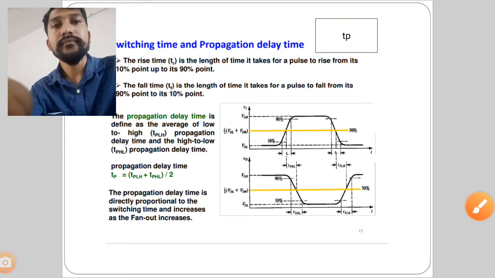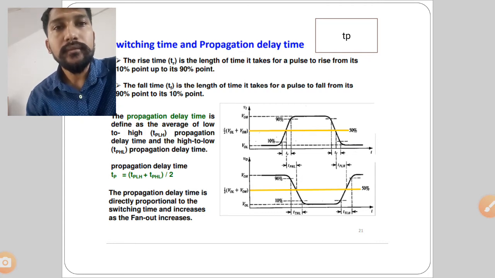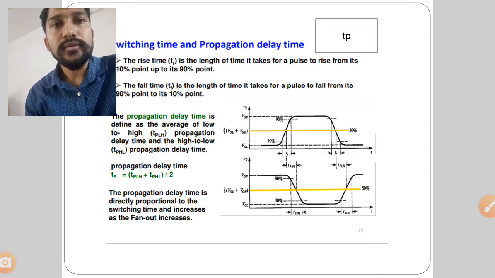First parameter which we are going to study here is propagation delay time. So what is propagation delay time? See here, we are having two waveforms. First waveform which is shown in the figure, and second waveform. So first we should know what is rise time for that particular switching time, or we can say propagation delay time.